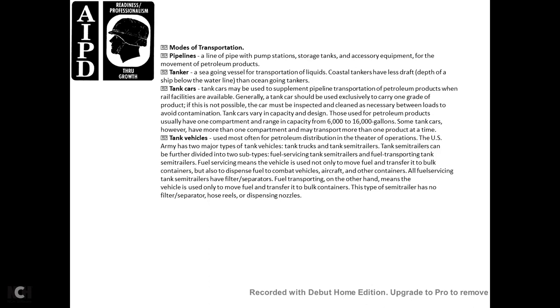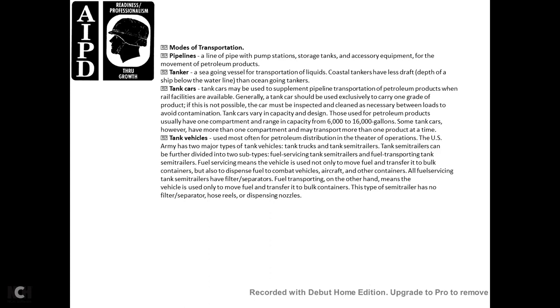Tank vehicles used most often in petroleum distribution theater operations of the U.S. Army have two major types: the tanker truck and the tanker semi-trailer. The tank semi-trailers can be further divided into two subtypes: the fuel servicing tank semi-trailers and the fuel transport tank semi-trailers. Fuel servicing means the vehicle is used not only to move fuel in bulk containers, but also to dispense the fuel to combat vehicles, aircraft, or other containers.